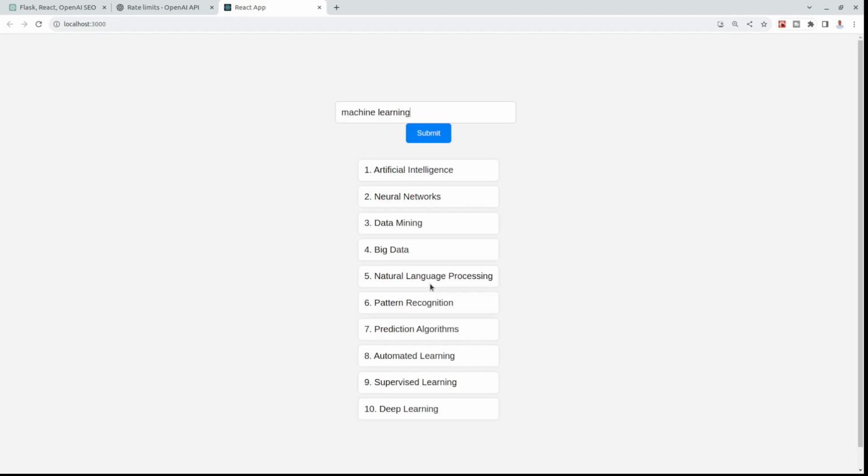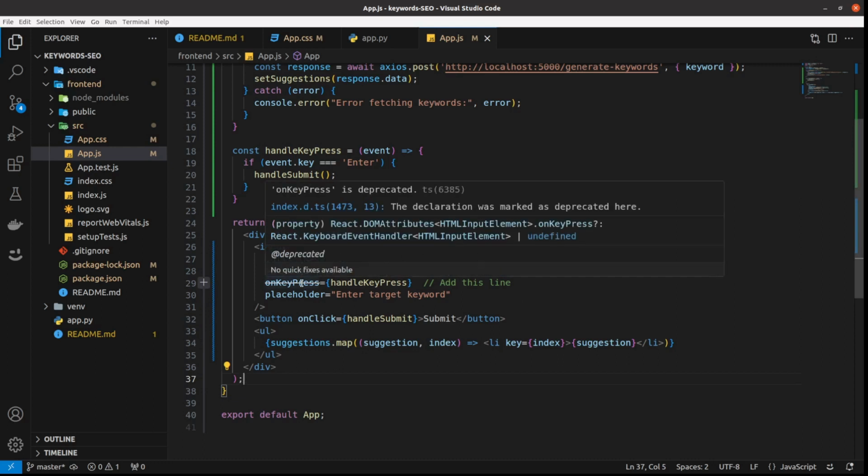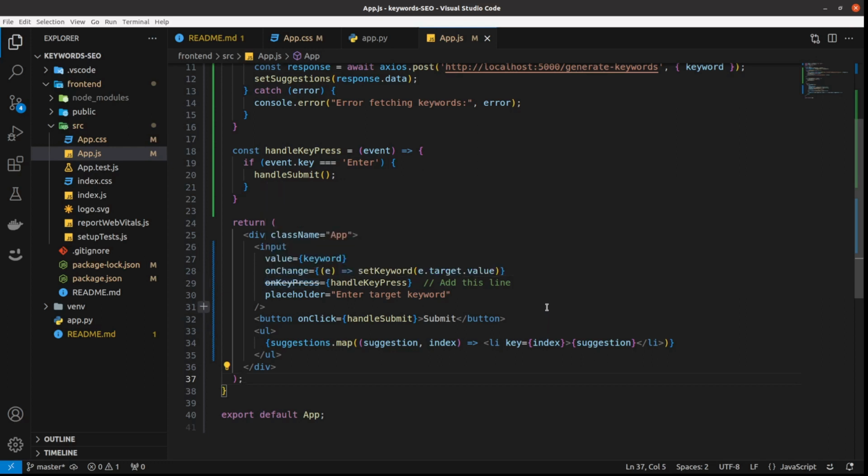They are very similar to the previous output, but not exactly the same, because I've got this automated learning. And one of the drawbacks is that it's also given some parts that are deprecated, but it's something that you can expect, because React changes on a really regular basis.